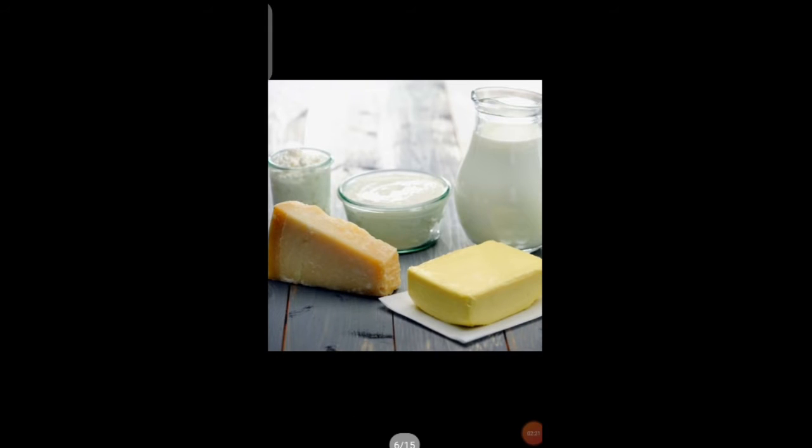Now we will talk about calcium chloride, CaCl2, which is used in the formation of cheese and other products.